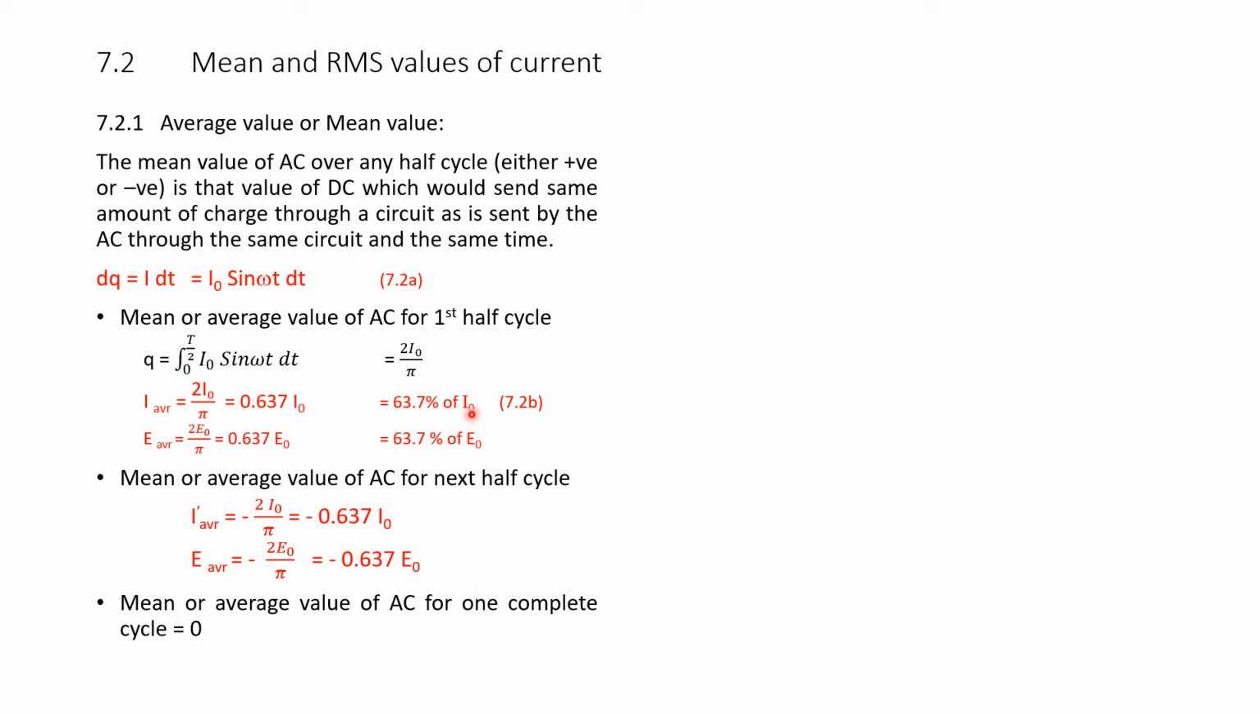Positive half average, if we take, it is 63.7% of the respective current or voltage, and the negative half cycles will be minus. So, plus and minus, if you add, it becomes 0. So, the mean or average value of AC is 0 for one total cycle. Then we will take up root mean square or virtual or effective value.